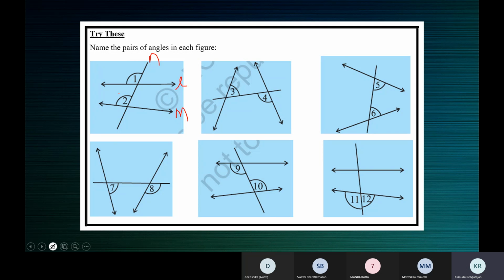Look at this, Mritika. Can you see the gap between the two lines? Isn't it more here, less here? Yes, ma'am. If you take parallel lines, the distance between them will be the same everywhere. Supposing these two lines are parallel and the distance between them is 5 centimeters, it will be 5 centimeters everywhere. The distance between two parallel lines is the same everywhere.